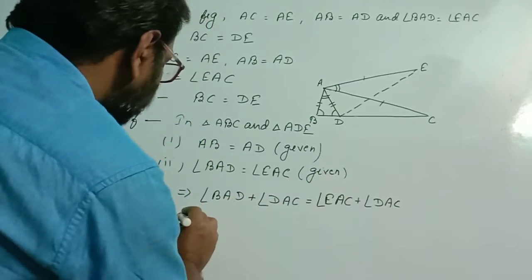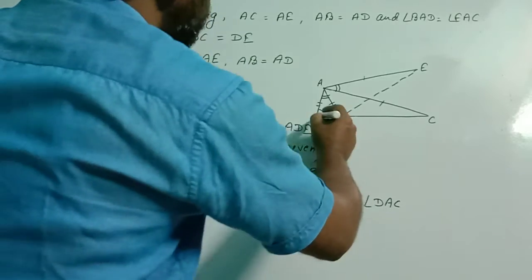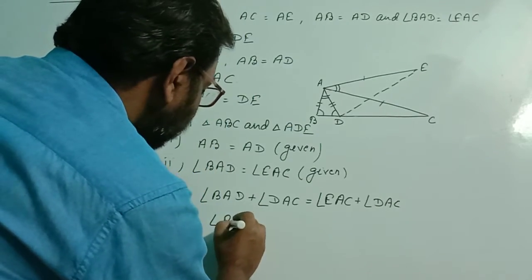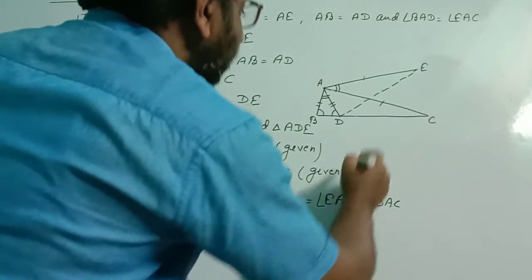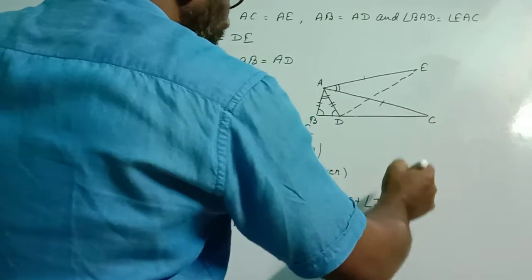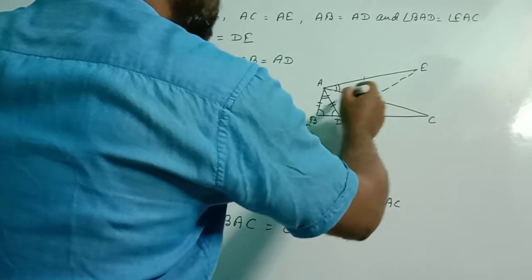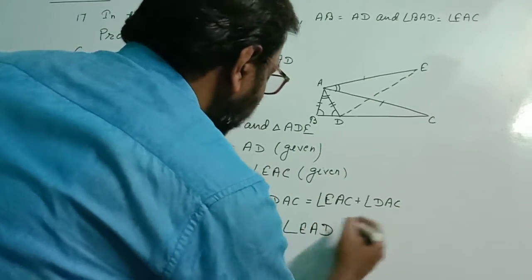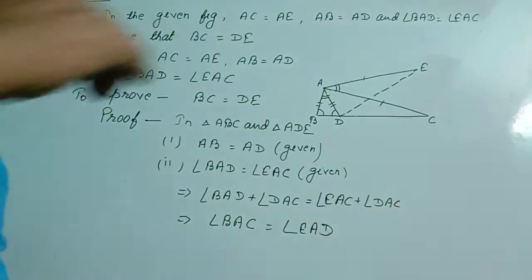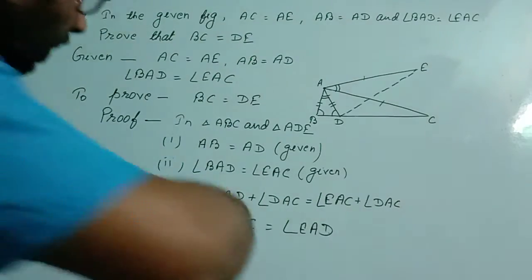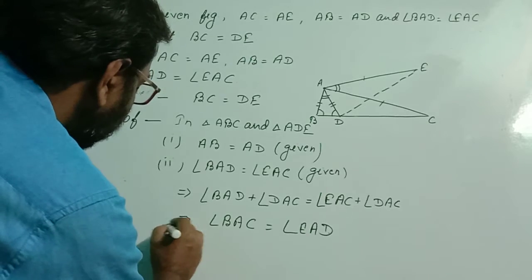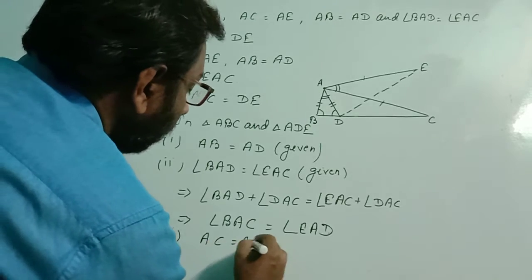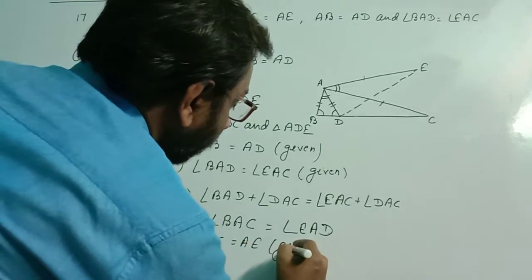So after adding this, which angle are we getting? Angle BAD plus angle DAC, we are getting angle BAC. So angle BAC equal to, and this side angle EAC plus angle DAC, we are getting angle EAD. So this became the second condition. And the third condition, that is also given in the question, AC equal to AE. For this also we write in bracket given.